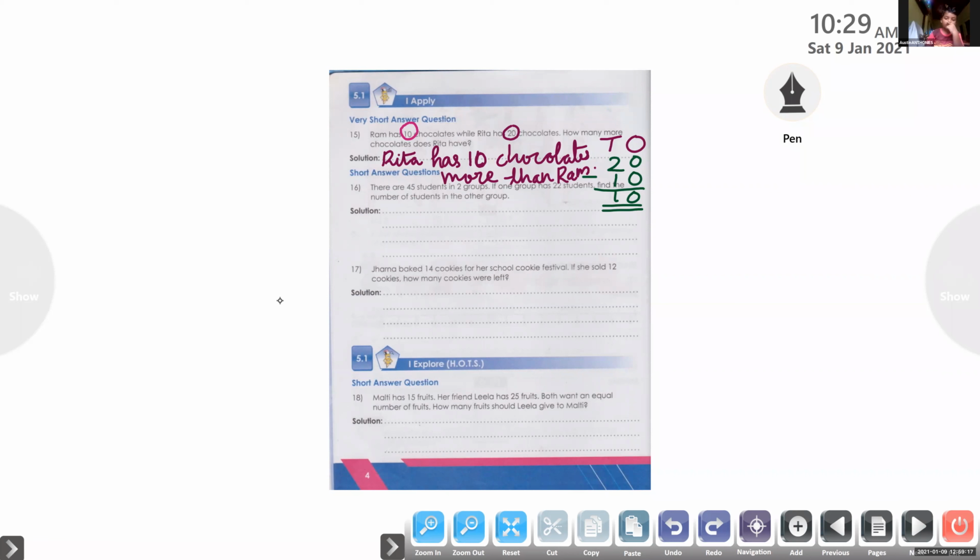C-H-O-C-O-L-A-T-E-S, chocolates. Okay, ma'am. Rita has 10 chocolates more than Ram. Ma'am, completed. Okay, so we will continue in the next class.